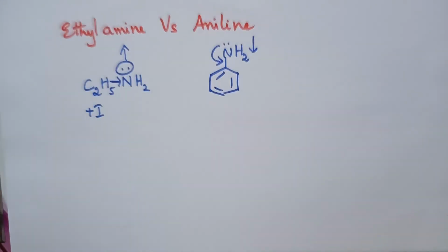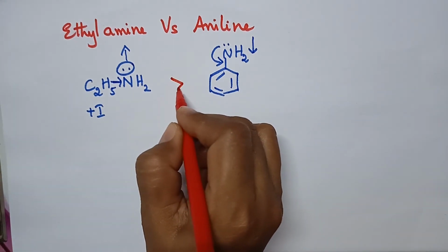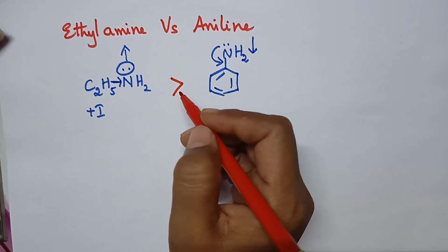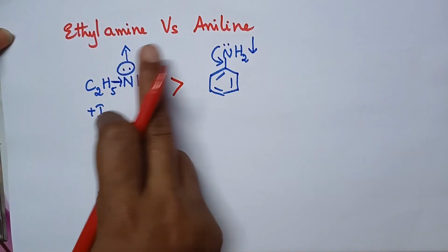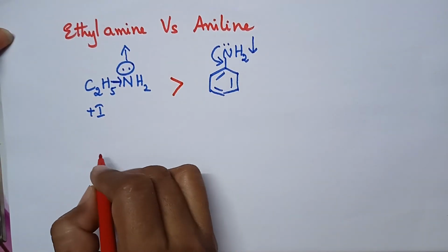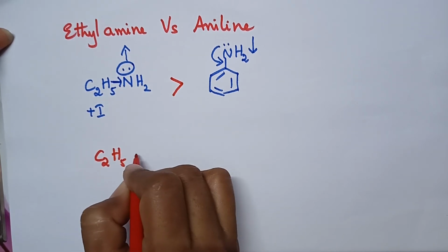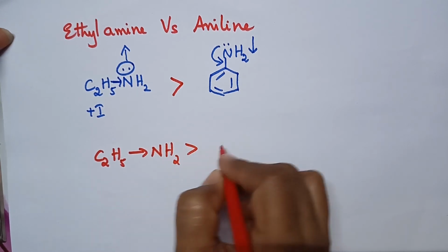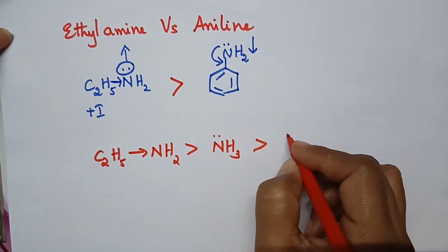So with the result, ethylamine is highly basic when compared with aniline. So we can also compare the basic nature of ethylamine and aniline with that of ammonia. So definitely ethylamine is more basic than ammonia, and ammonia is more basic than aniline.